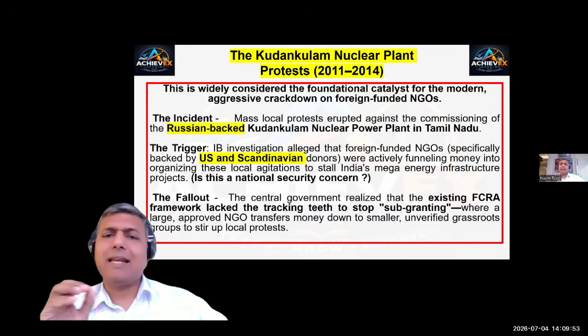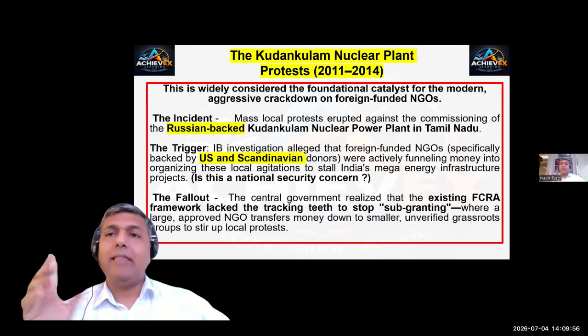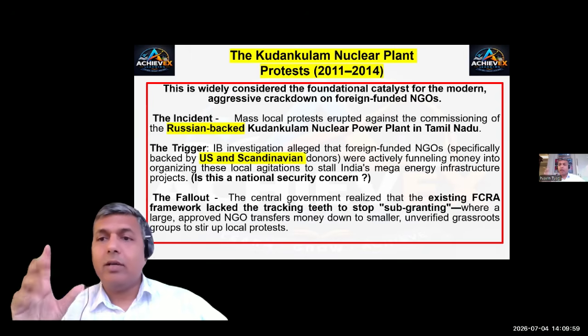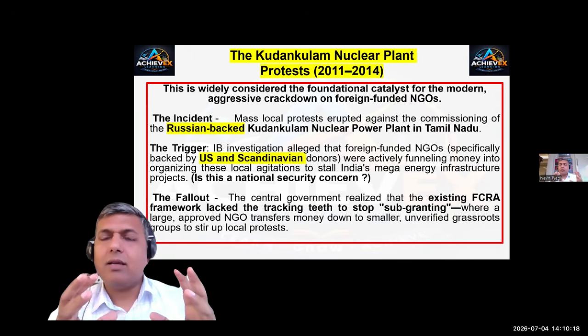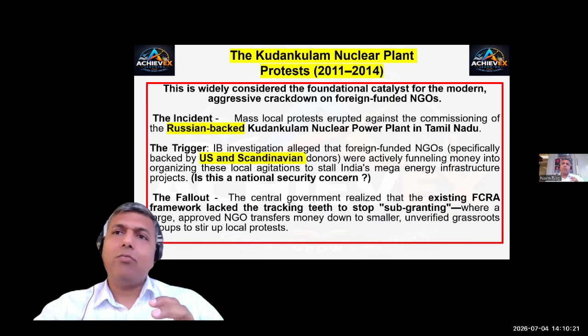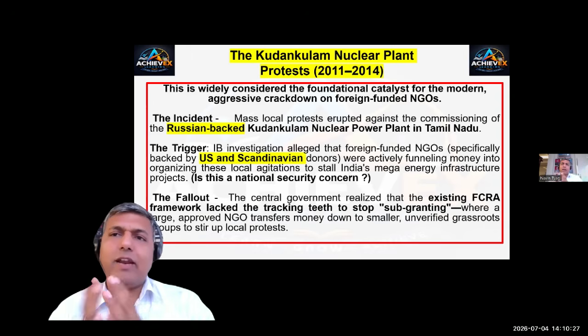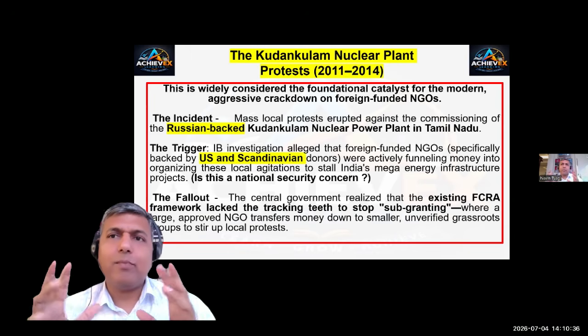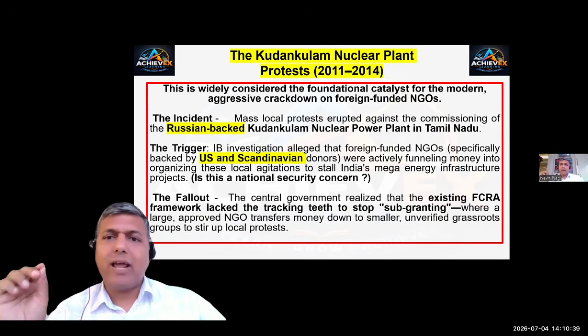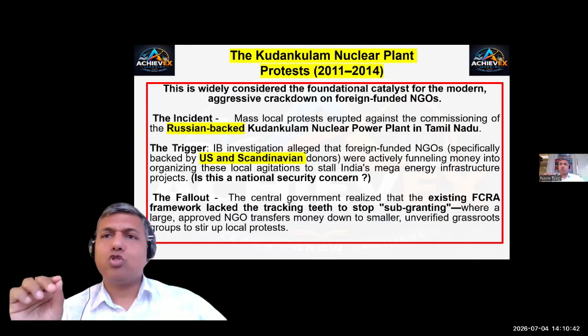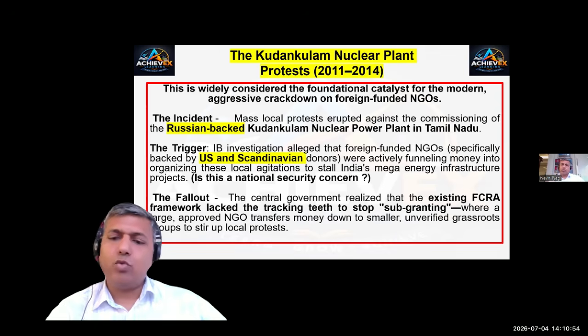What was the fallout? The central government realized that in the 2011 to 14 period, money came into a certain bank, and that bank further gave money for demonstrations and to individual accounts. So there was no mechanism or framework to track that in real time, because the report was to be submitted after one year, and hence those protests could take place over a period of time. There was no tracking and there was no teeth to stop that. And hence that incident becomes the catalyst for FCRA 2.0.